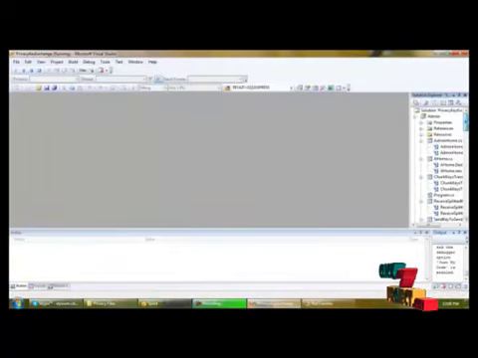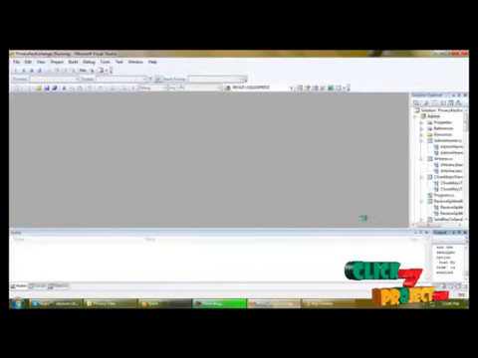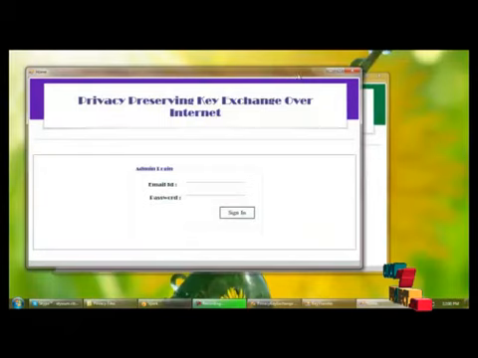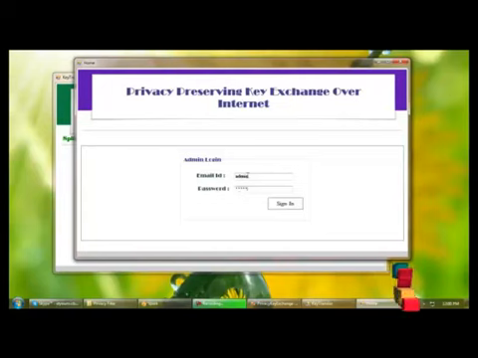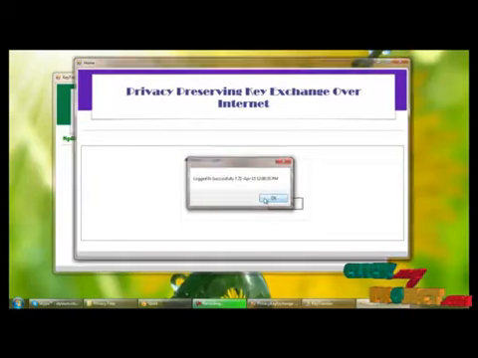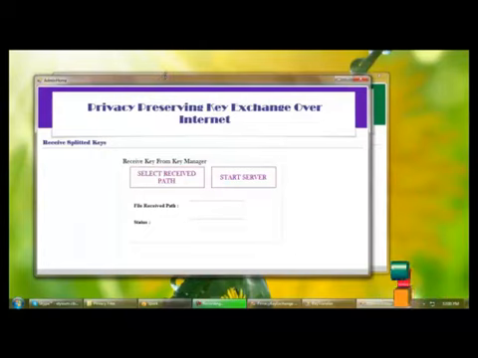Now let's see how to execute the admin side. This is the home page of the admin. Admin will log in by providing username and password. On the admin page, admin will receive the private key from the key manager.